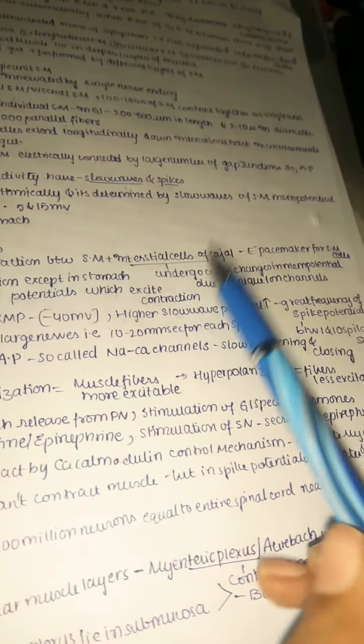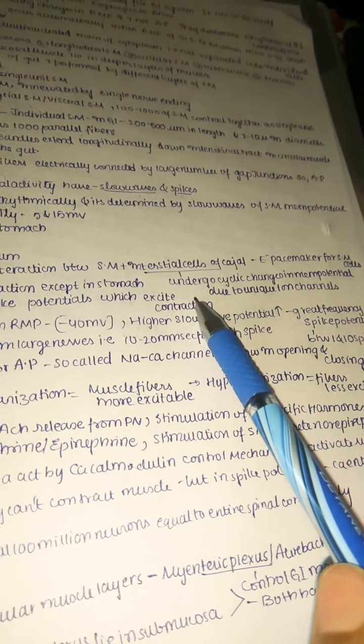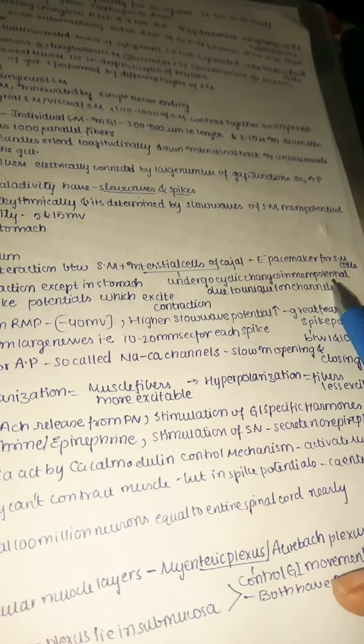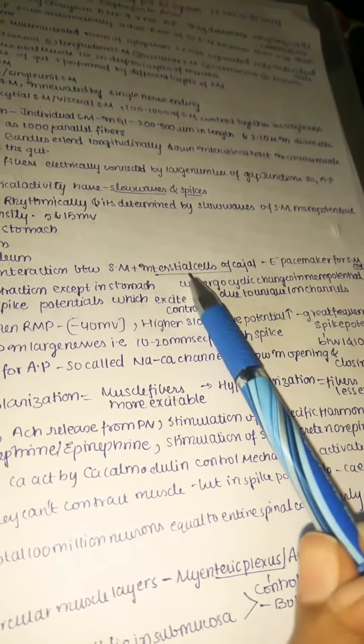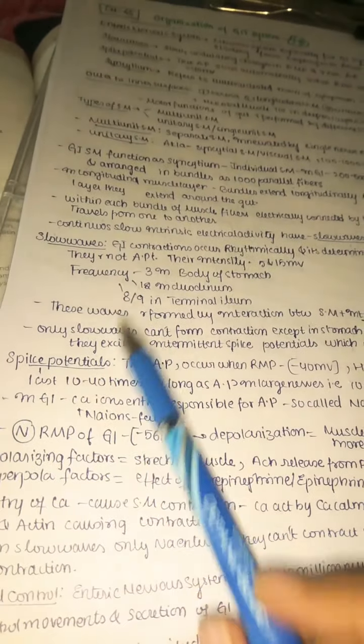Actually, these interstitial cells of Kajal are the electrical pacemaker for the smooth muscle cells. These cells undergo cyclic changes in the membrane potential due to unique ion channels. They have some unique ion channels. So because of the interaction of interstitial cells of Kajal and smooth muscles, slow waves are formed.